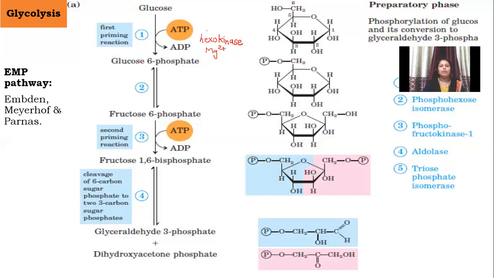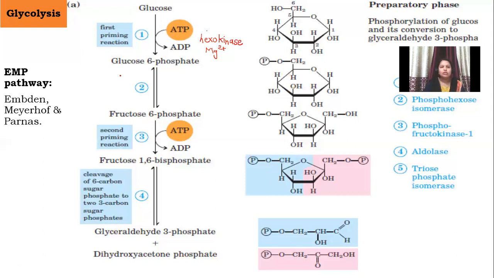Now, in the second step, glucose 6 phosphate is converted into fructose 6 phosphate, and this is a reversible reaction. As we know, glucose and fructose are isomers of each other. Both are hexose sugars. What do we mean by hexose sugars? These are sugars containing 6 carbon atoms. Both have the same molecular formula, C6H12O6, but the structural formula is different. Glucose is an aldehydic sugar and fructose is a ketonic sugar.